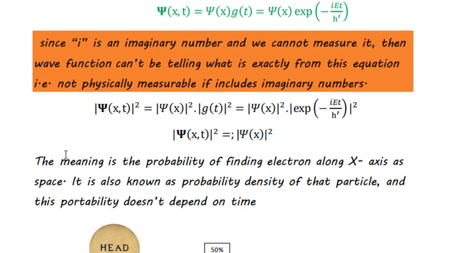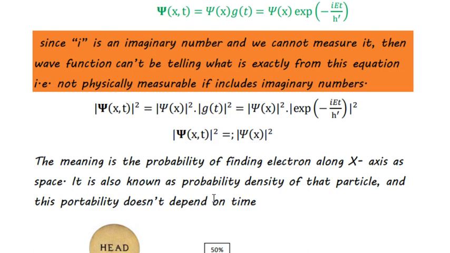The meaning is that this is the probability of finding the electron along the x-axis in space, also known as the probability density. So this is the probability density of that particle, which should be the electron, and this probability doesn't depend on time.